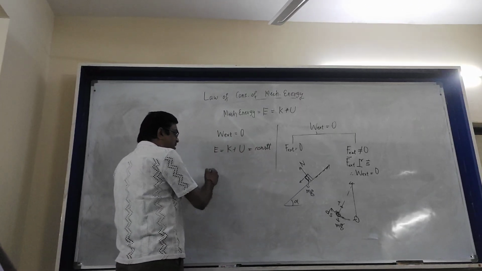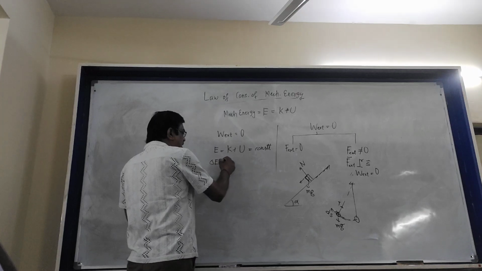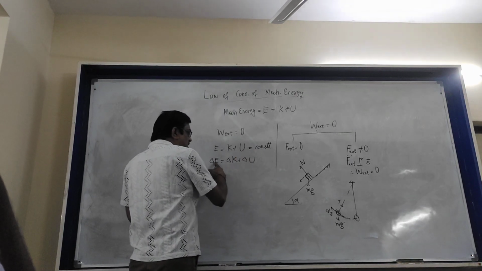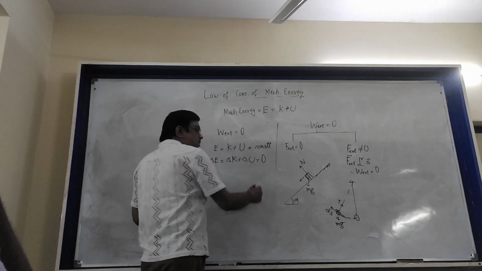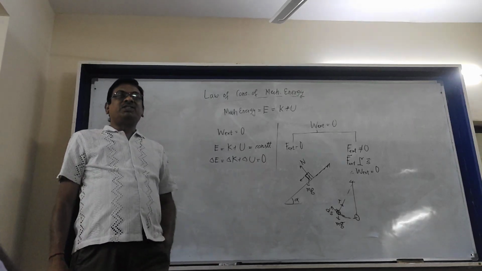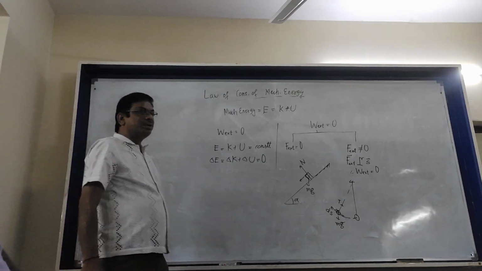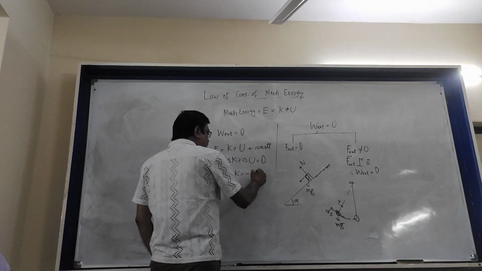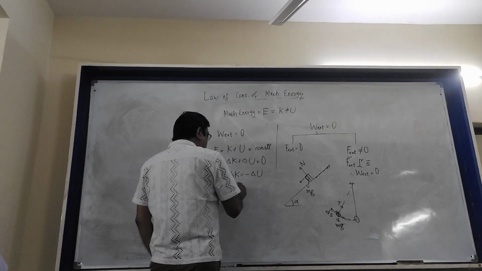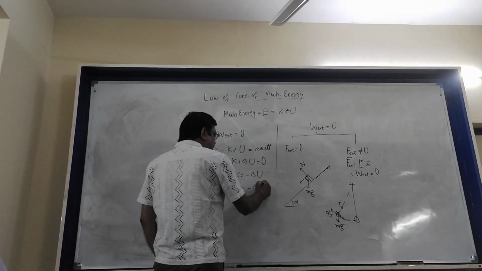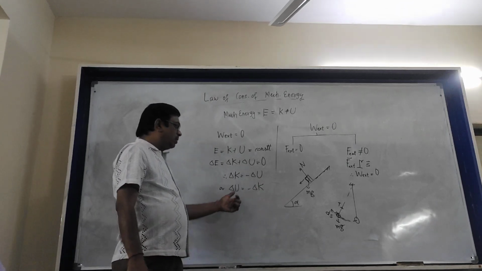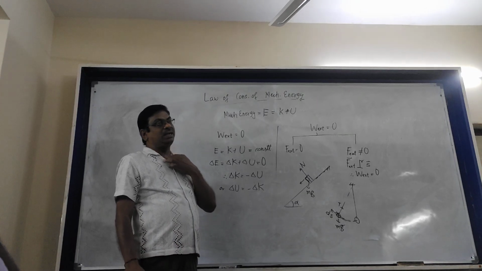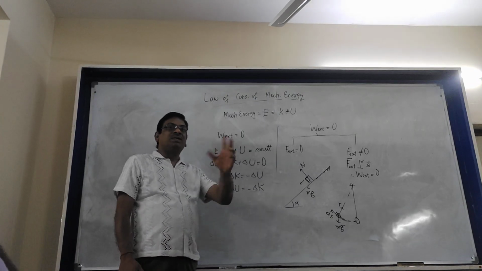If we differentiate both sides, we have delta E is equal to delta K plus delta U. But since energy is constant, its change will be zero. When you differentiate, the derivative of a constant is zero. So it is clear that delta K is equal to minus delta U, or delta U is equal to minus delta K. That means there can be a loss in potential energy and an equal gain in kinetic energy, or vice versa.